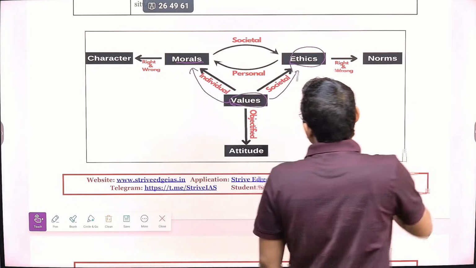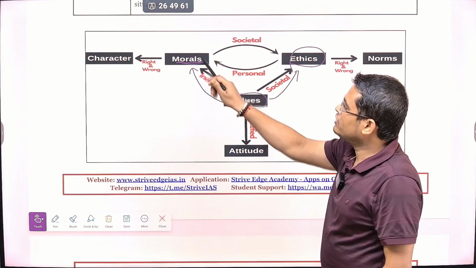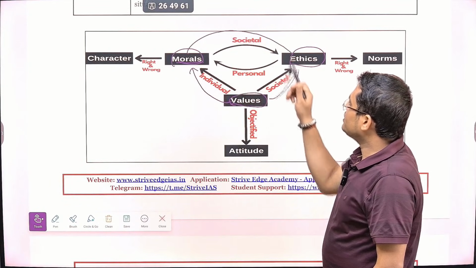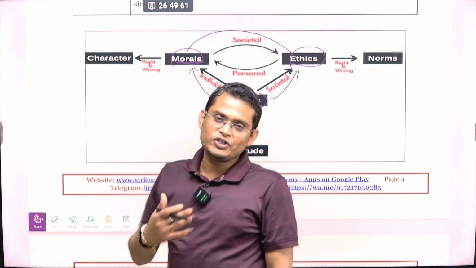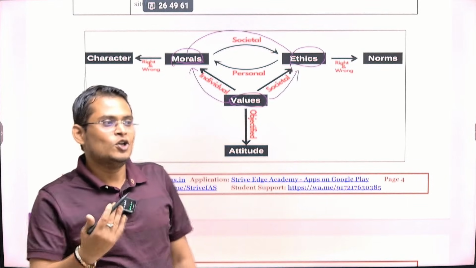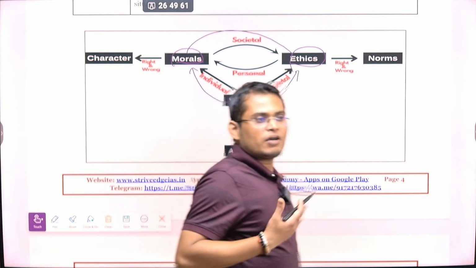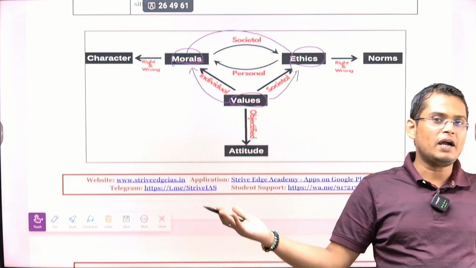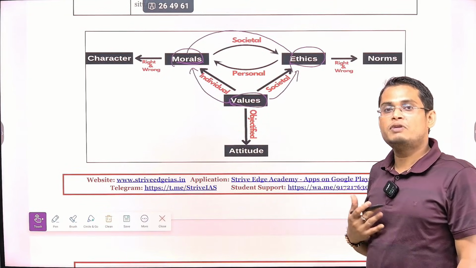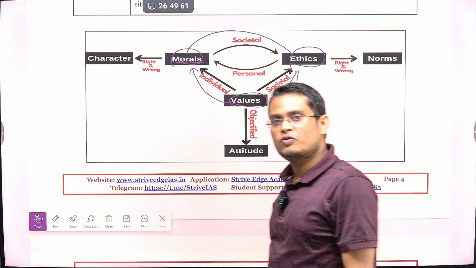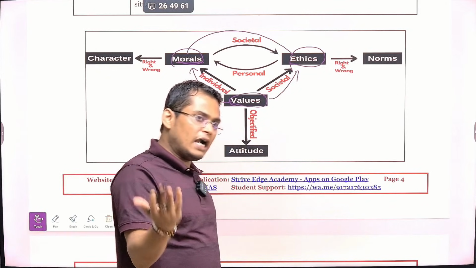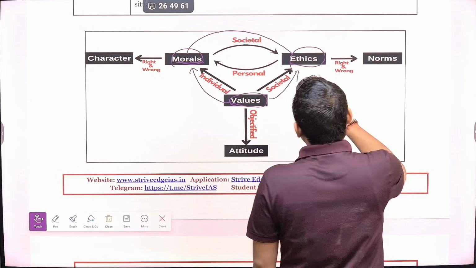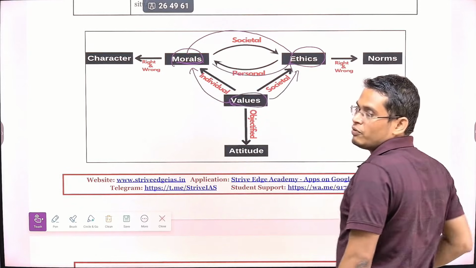And what is the relationship between morals and ethics? You can see morals influence ethics and ethics influence morals, because we all are part of the society. Whatever our values and belief system are, they are definitely going to impact our society. For example, if individuals believe in hard work, the society will have a good value, or good ethics, for hard work. The same way, ethics also influence our morals.